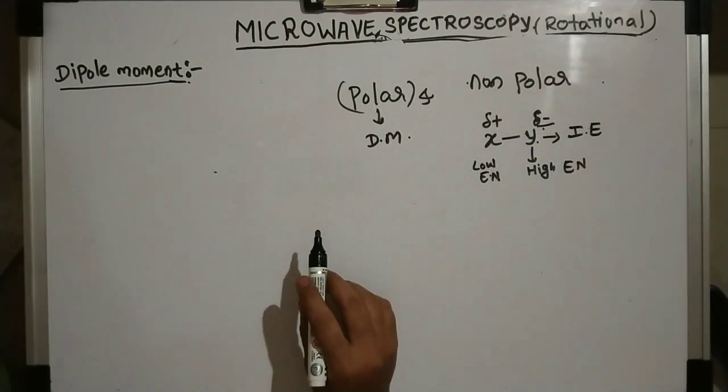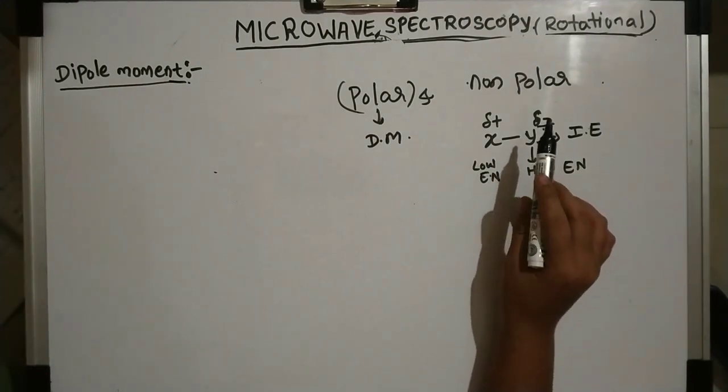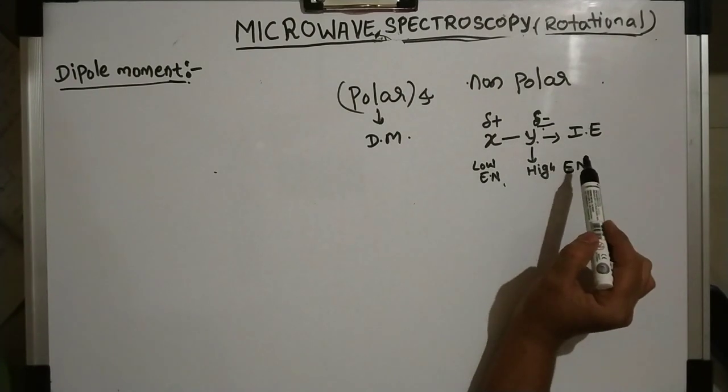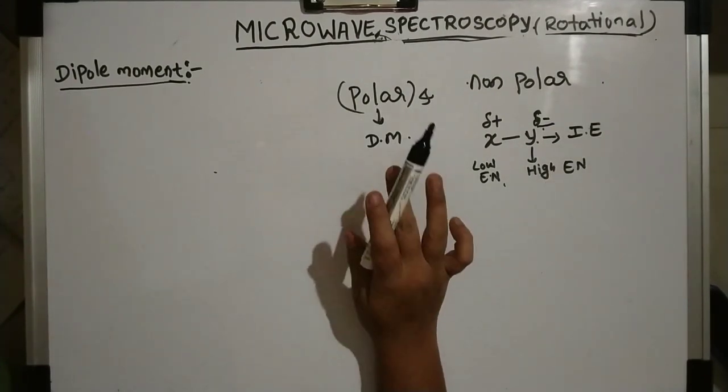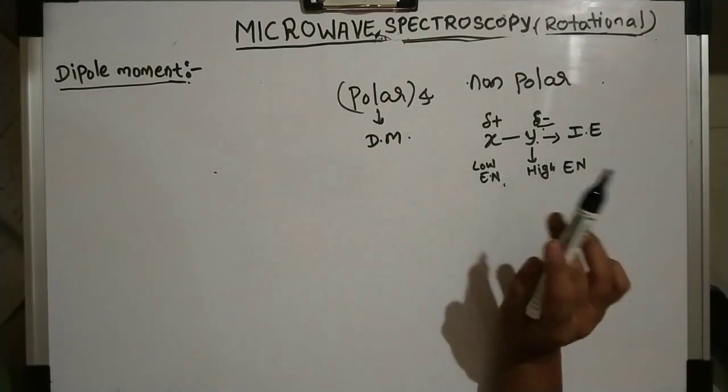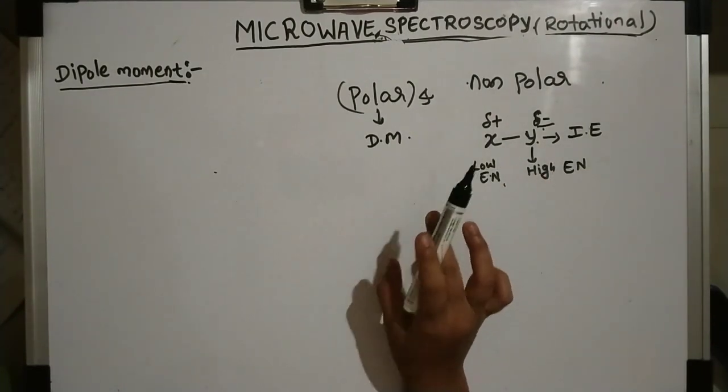So a partial positive and a partial negative charge start developing. So basically, what is dipole moment?